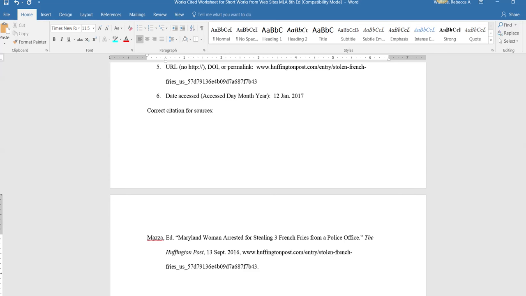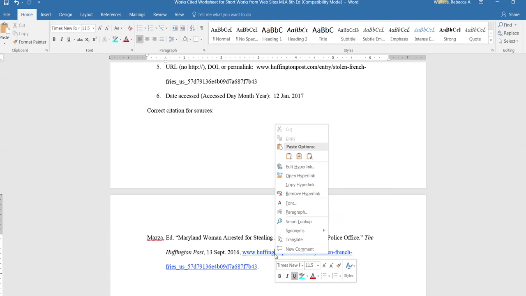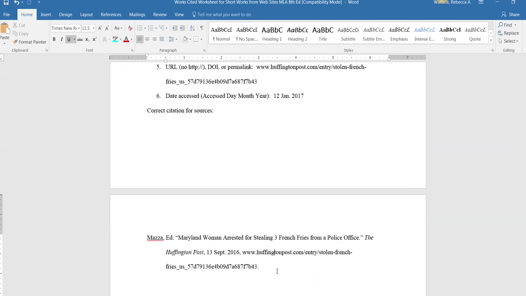Now it's going to link it when we hit the space bar. The easiest way to unlink that is to right click and choose remove hyperlink. Then we want to add our date accessed. So I'll just put our date there, and then we'll say accessed 12 January 2017. As you can see, there it is, easy peasy. There is our entry for this article.